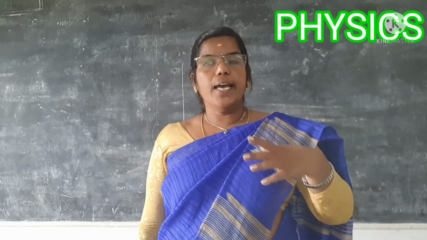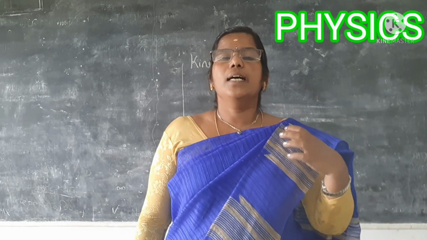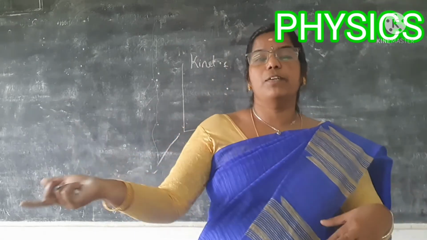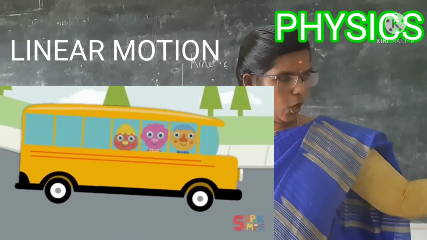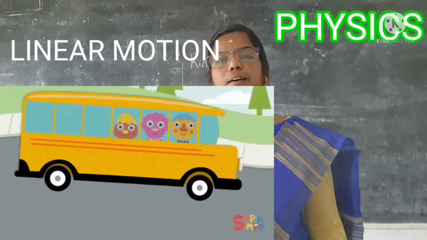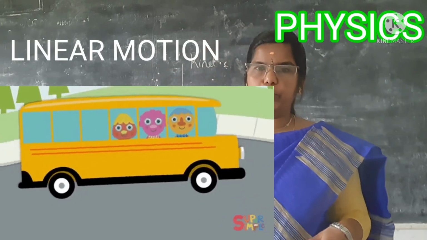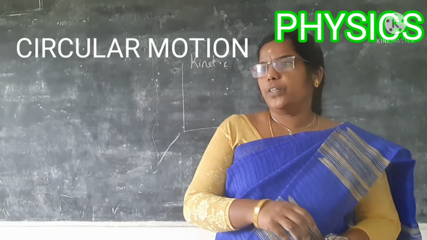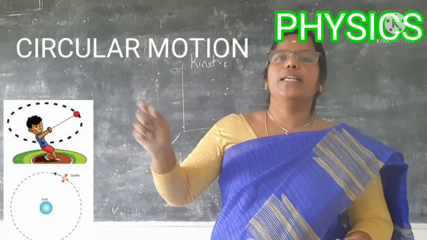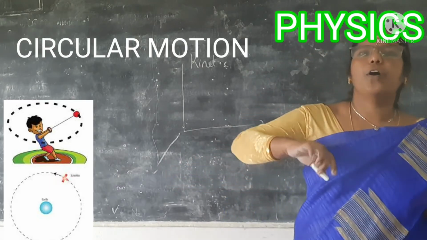So, here in linear motion, the movement of objects, that is displacement, will be taking place. Is it not? The object will move from one place to another. Athletes running on the track, a car moving on the road. These are examples of linear motion. Then circular motion. In circular motion, if you tie up anything and make it rotate, it will go in a circle.